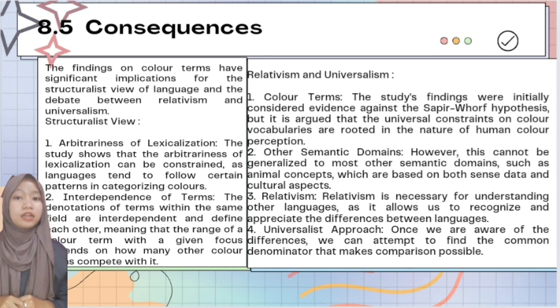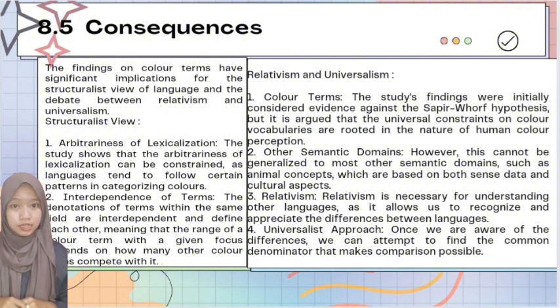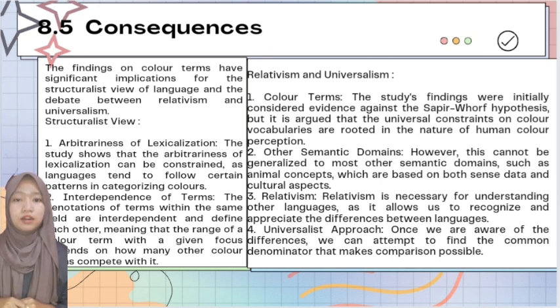Next, let's talk about relativism and universalism. Number 1, color terms. The study's findings were initially considered evidence against the Sapir-Whorf hypothesis, with the argument that the universal constraints on color vocabulary are rooted in the nature of human color perception. Number 2 is other semantic domains.